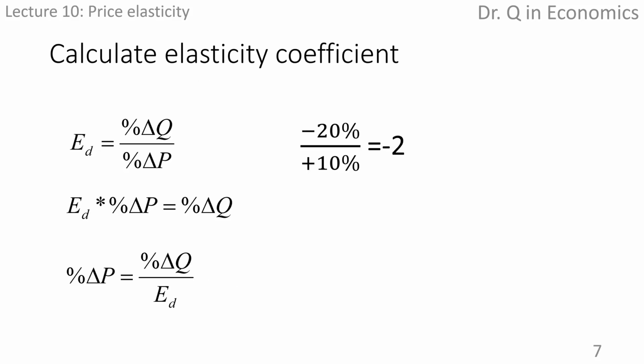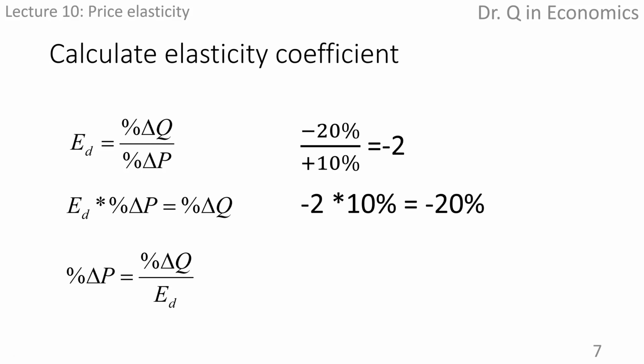With this percentage formula, knowing two variables, we can figure out the third one. If we move the percentage change of price to the left-hand side, the percentage change in quantity can be figured out by multiplying elasticity of demand and percentage change in price.